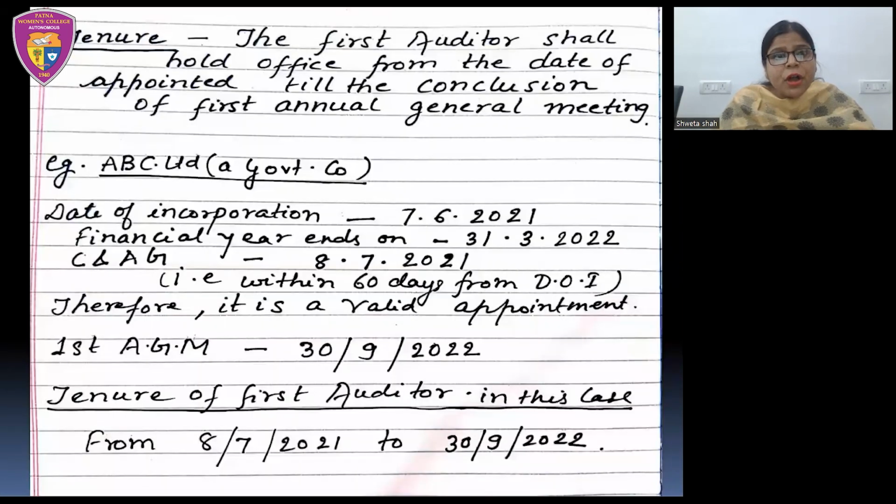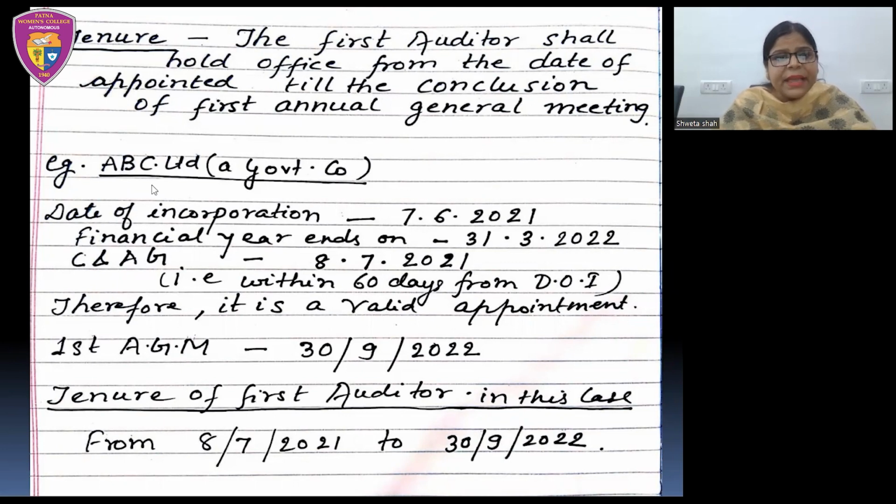Now, when we talk about the tenure of the first auditor in case of a government company, we can see here the first auditor shall hold office from the date of appointment till the conclusion of the first annual general meeting. So we can take the help of one example to understand this line.